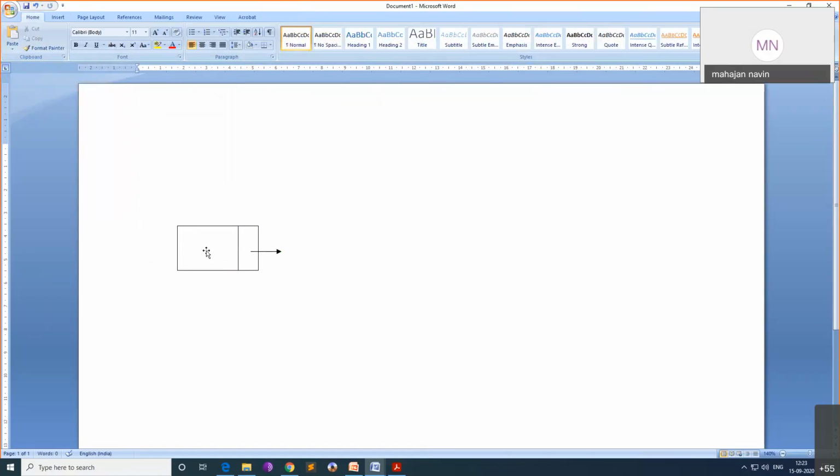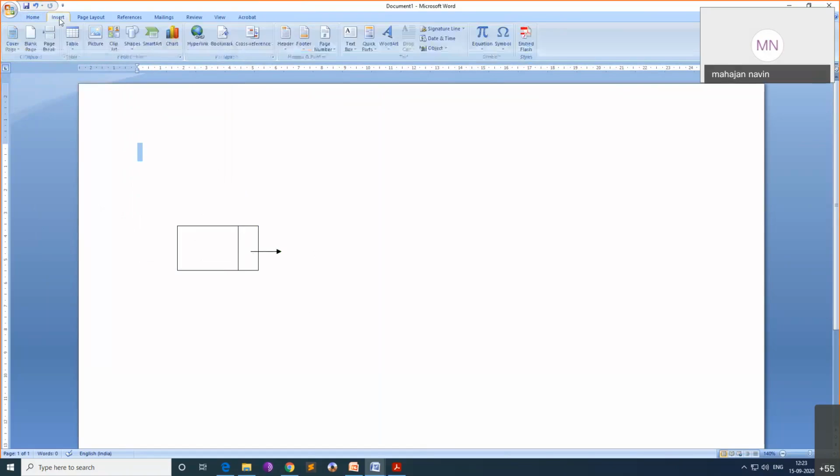This is data. This is the pointer to the next node. Okay, I will group them all together, and now I can move it. This is one node, where we will have data and a pointer to next. That is how it is.